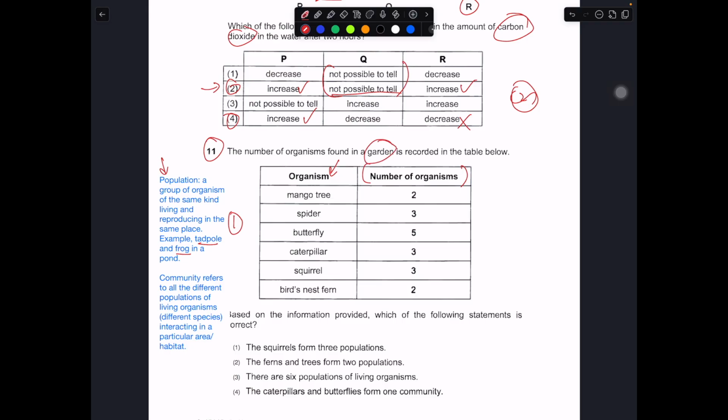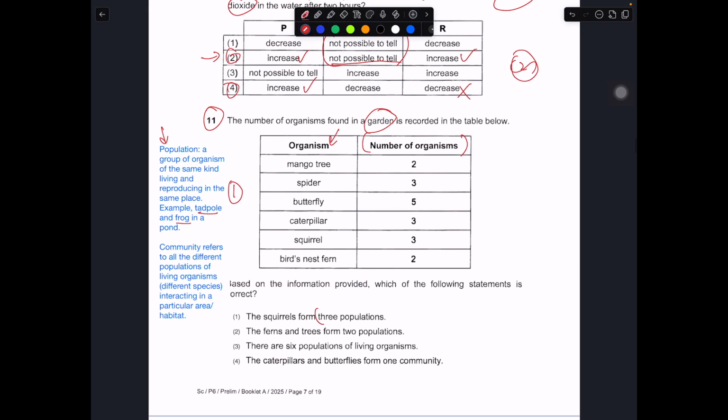So let's evaluate this one by one. The squirrels form 3 populations. The squirrel, you have 3, doesn't mean there are 3 populations. The squirrel is just one type, one particular kind of squirrel. So it's just one population, even though you have 3 organisms. Basically the squirrel has one population, but within that population you have 3 organisms in it. So 1 is wrong.